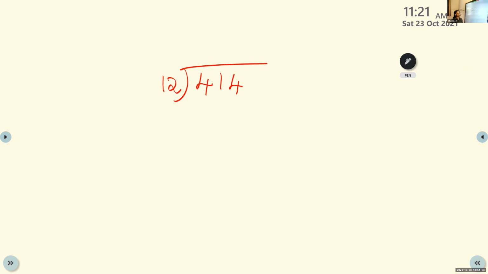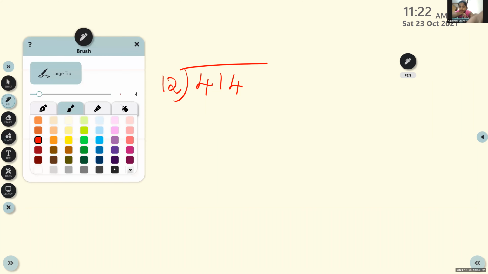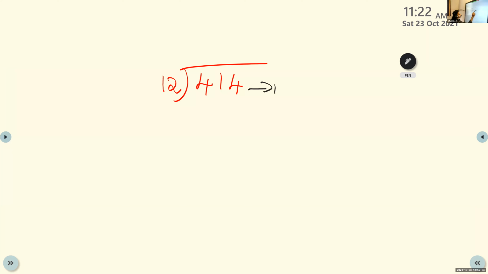So children, tell me which is the dividend here? 414. Yes, 414 is the dividend. And which is the divisor here? Of course, it is 12. Now, children, you don't know the table of 12. So what do we have to do? You have to multiply and write. 12 into 1, we know, because any number multiplied with 1 is the same number. 12 itself.